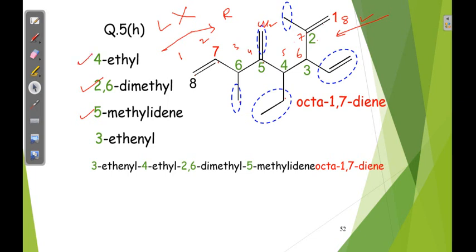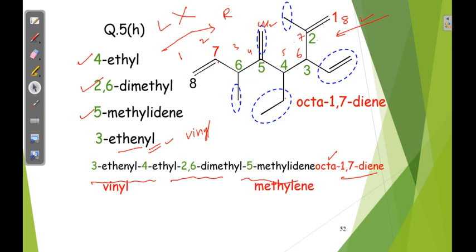Then third position ethenyl or vinyl. In the last example we wrote vinyl, now they wrote ethenyl. Total carbons octa, 1,7 diene. These all you have to arrange in alphabetical order.